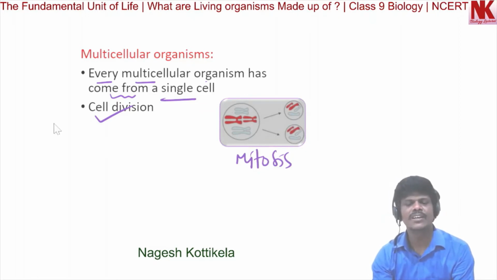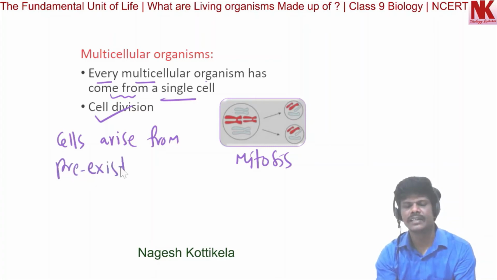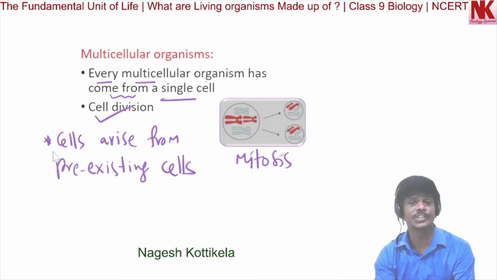So we can conclude that cells arise from pre-existing cells. This is an important statement.